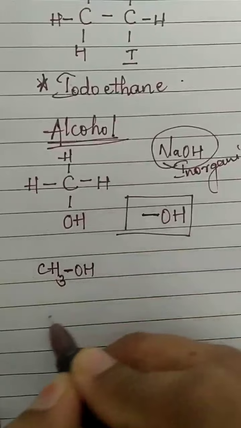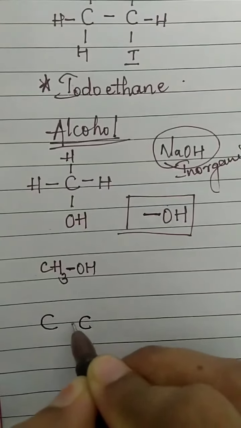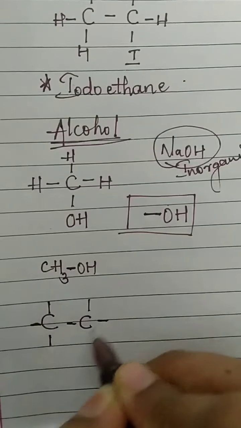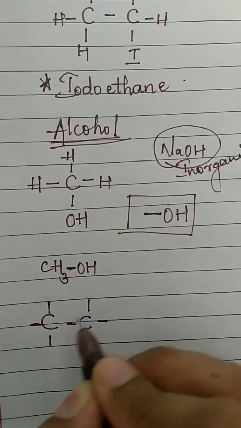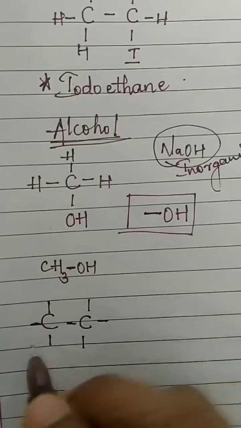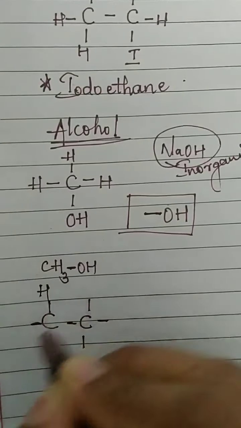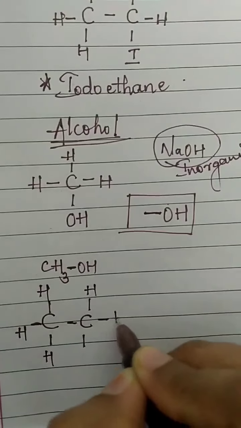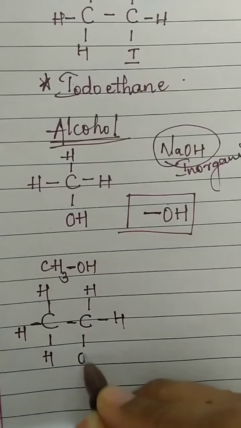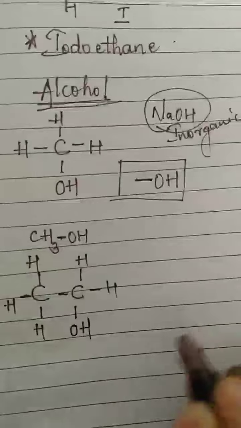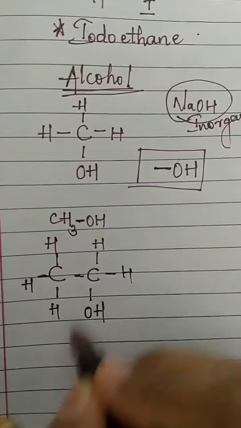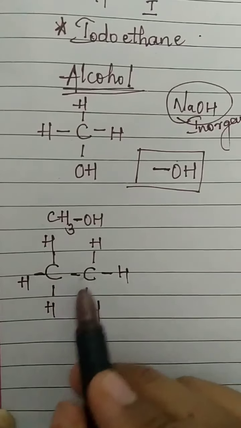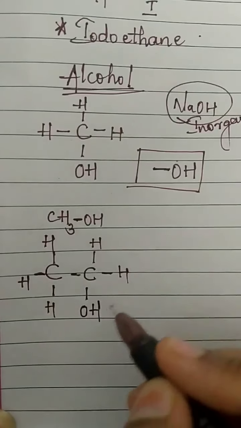Similarly, let us talk about 2 carbons. So 3 here and 3 here. Okay, 3, 4 and 1, 2, 3, 4. Both the carbons are happy. Now here I'll write H, H, H, H, H. One hydrogen is substituted by an OH group. So when you see this OH group there, this is not ethane. It is not ethane. What is it? It is alcohol. It becomes alcohol.